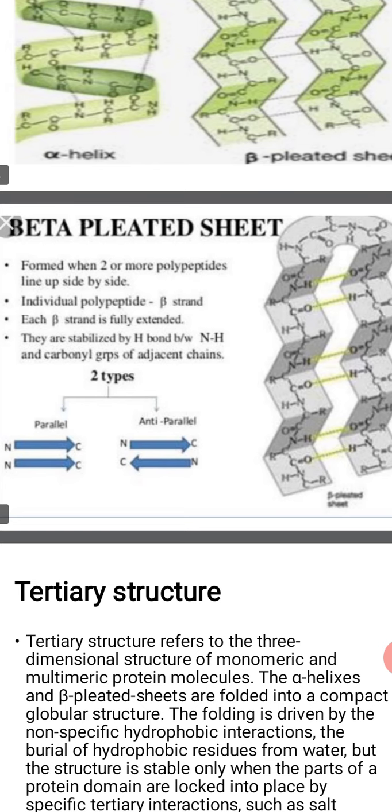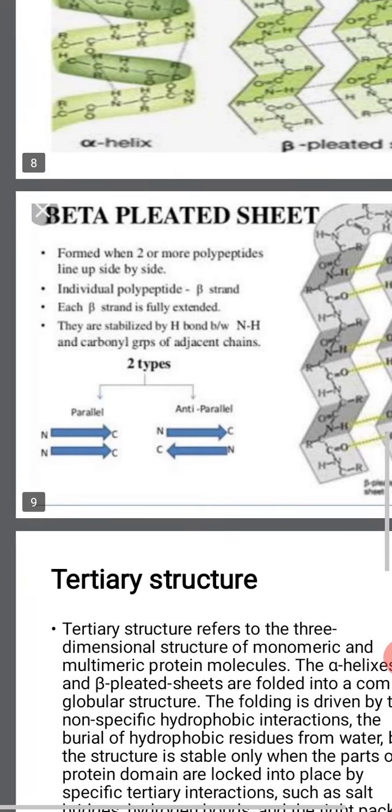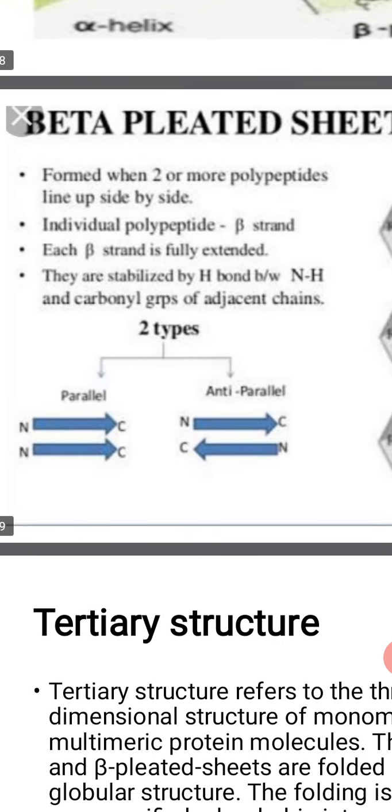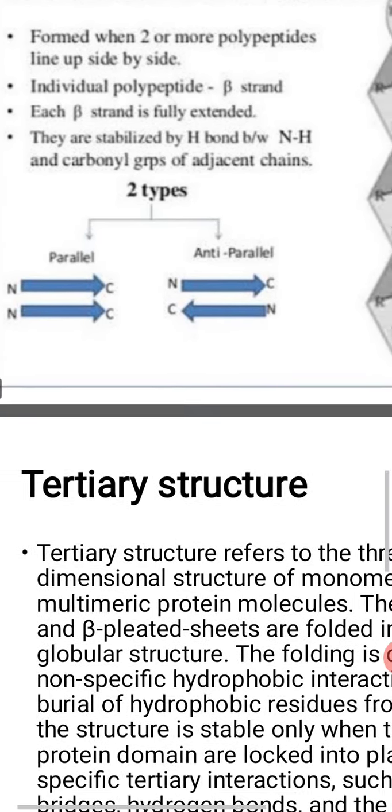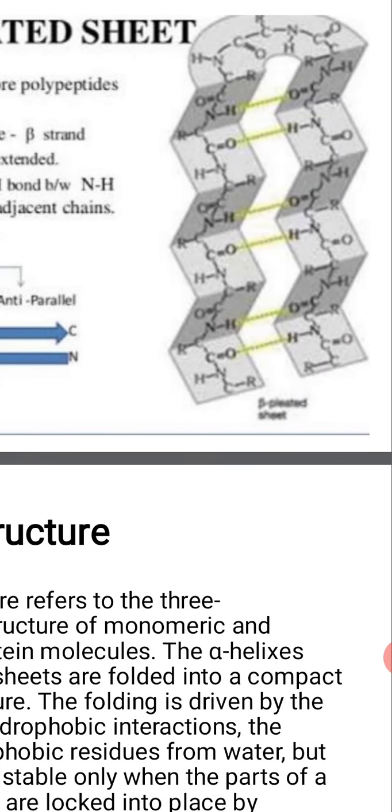It can be of two types: parallel chain, as you can see here, where the terminal NH2 groups point in the same direction, and anti-parallel chain, where the terminal NH2 groups point in opposite directions. So there are two types of beta pleated structure. And this is the diagram.